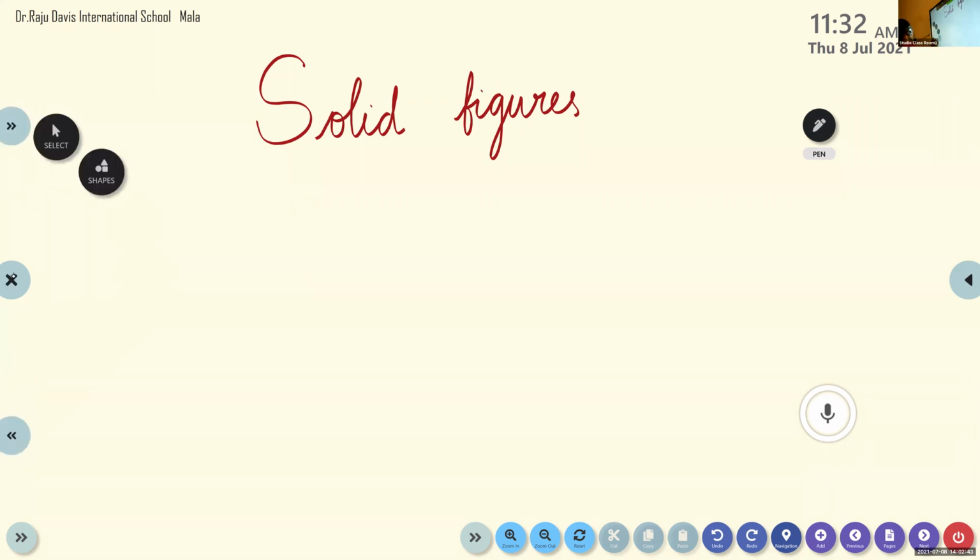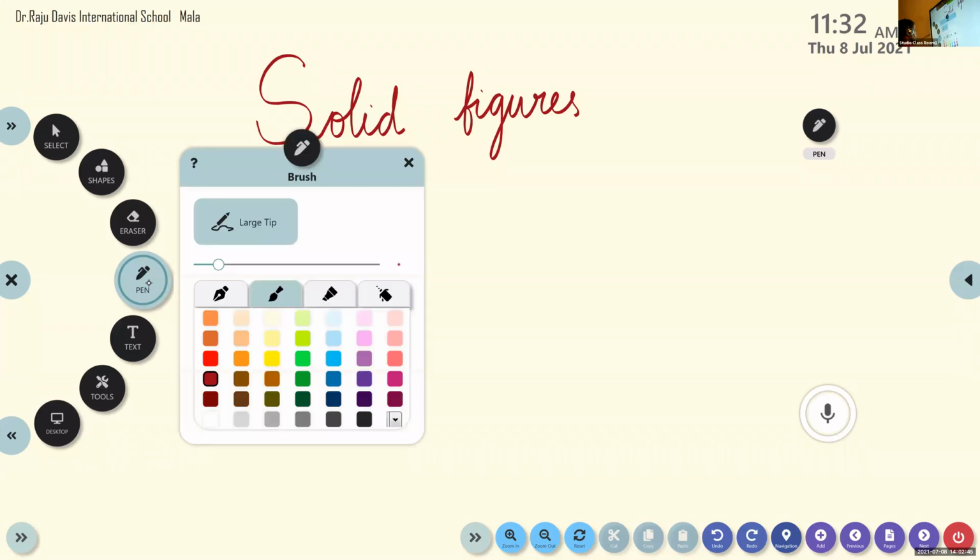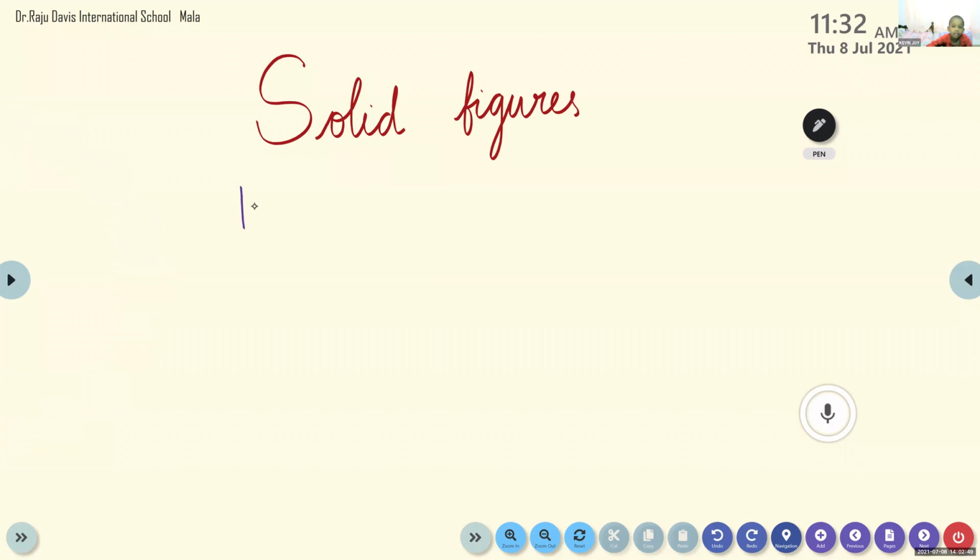What's the name of the solid figure we discussed just now? Cube. Tell me the spelling. What is the spelling of cube? C-U-B-E. Very good. C-U-B-E. Cube. See, here you have to identify the shape.